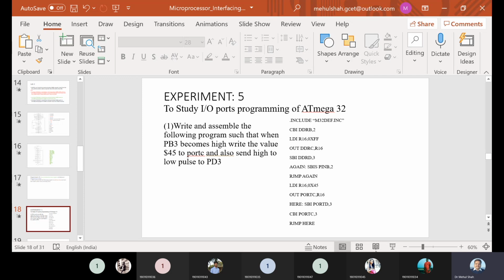Then the 5th lab is about IO port programming. ATmega32 has several IO ports, and this program deals with IO port programming. The first program: when PB3 becomes high, 45 has to be written to port C, and the PD3 pin should be enabled high and low. The port C value should be 45, and this should happen whenever PB3 becomes high.